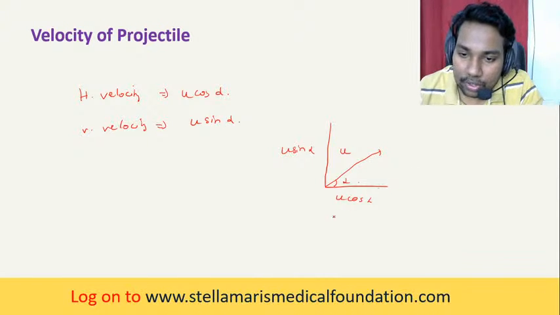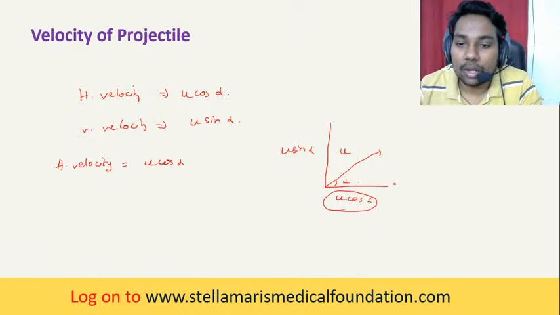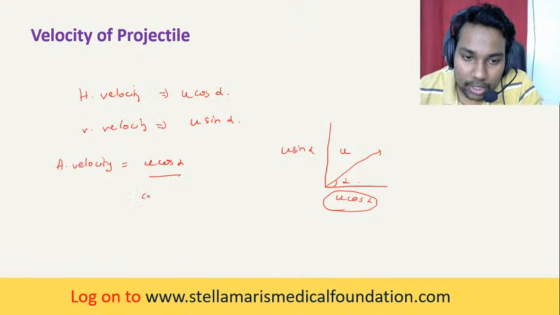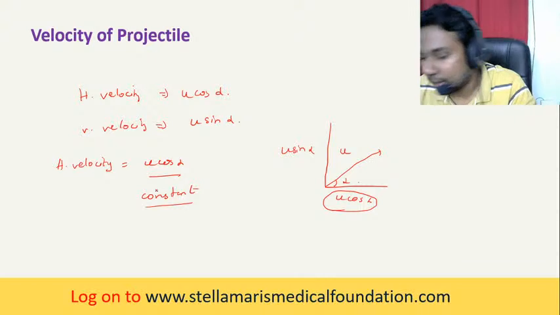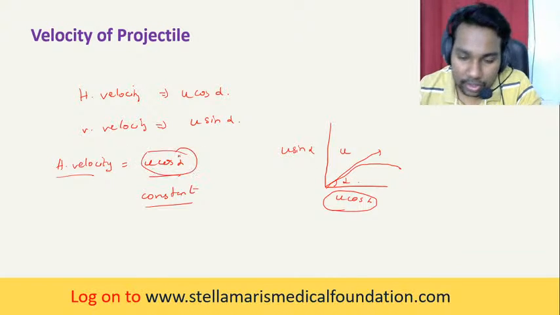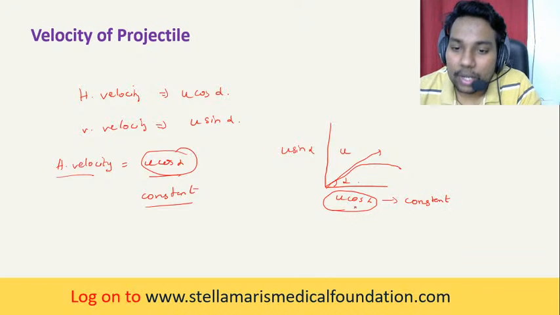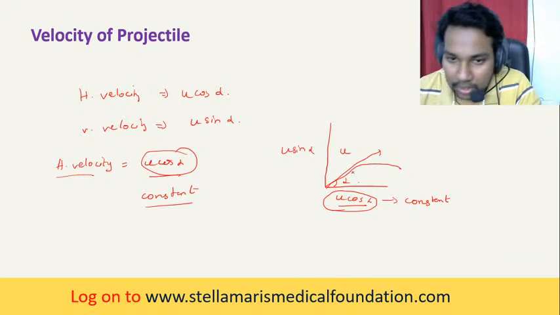The horizontal component of velocity, which is equal to U cos alpha, will always be constant. You have to note this down. When the body is projected, the horizontal velocity value will be constant.